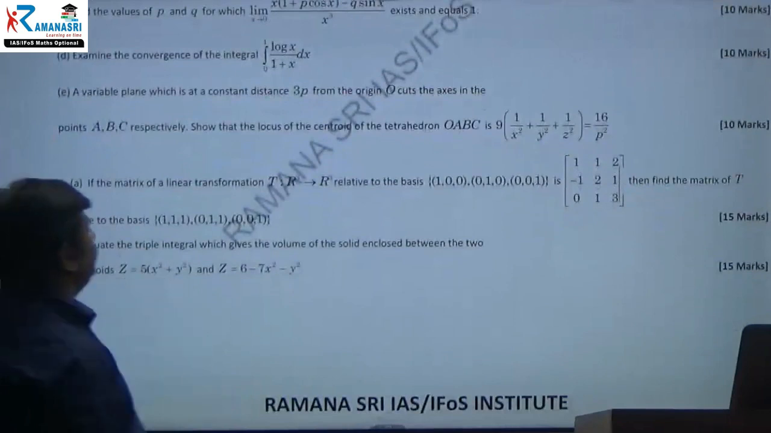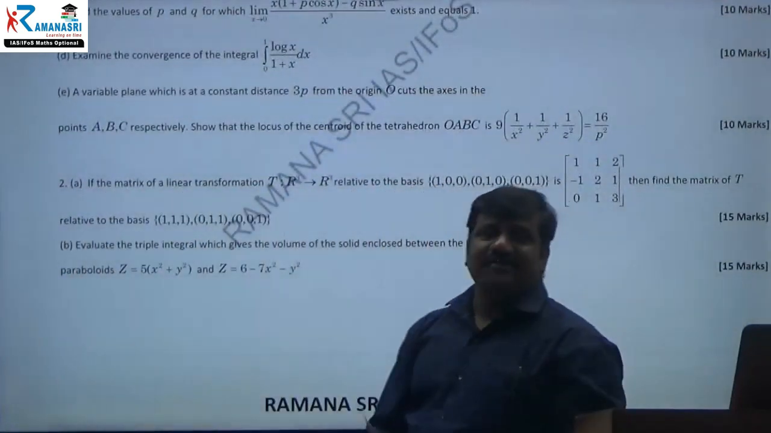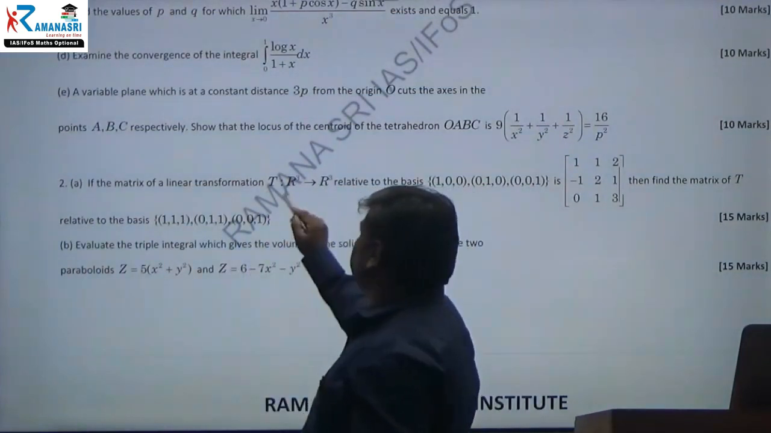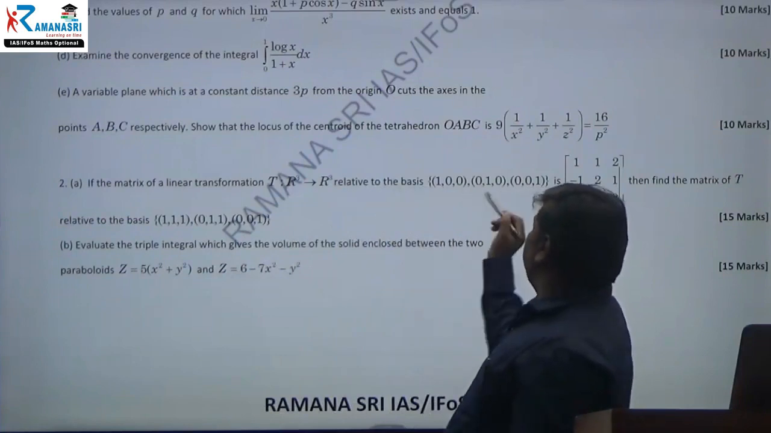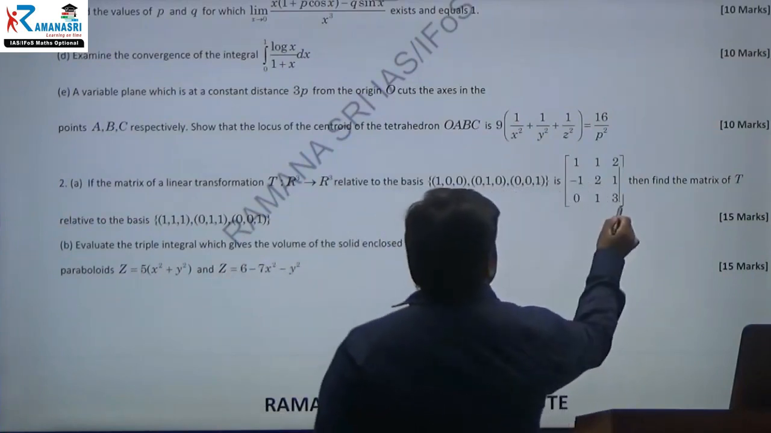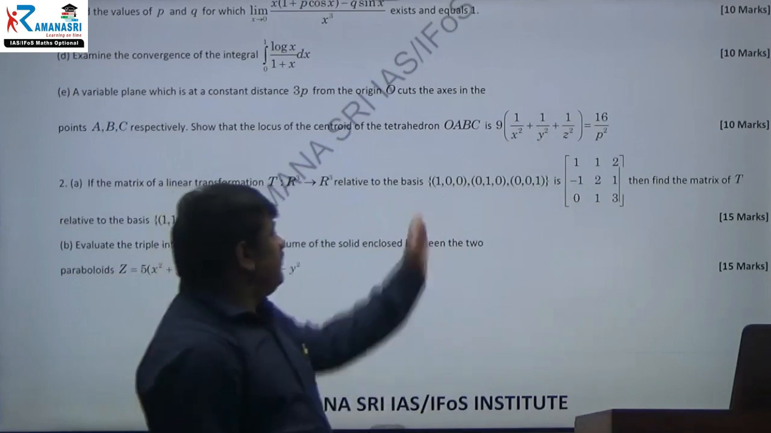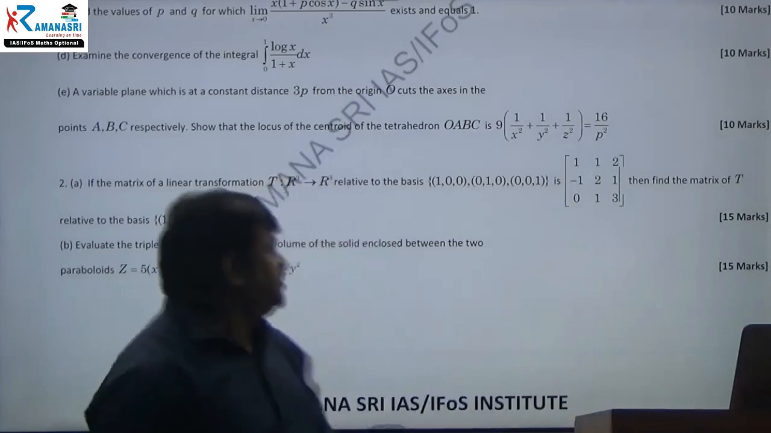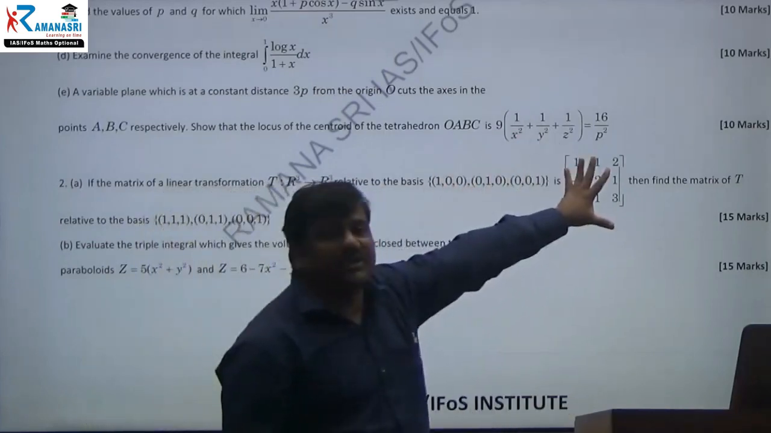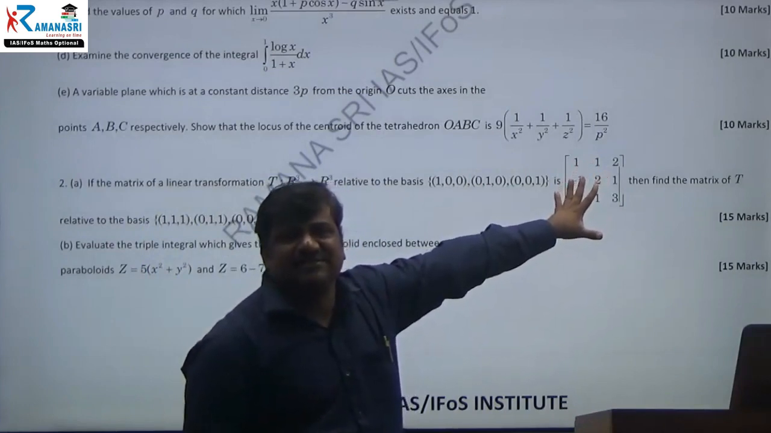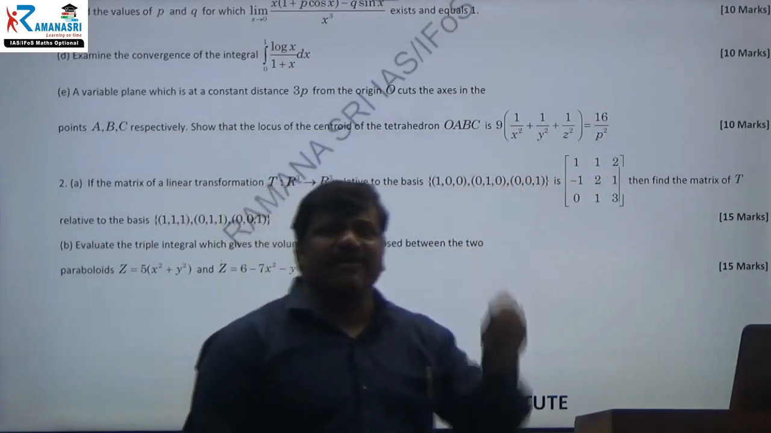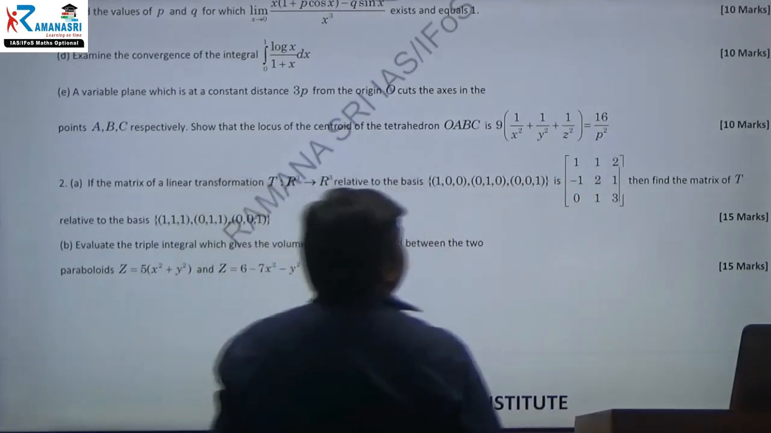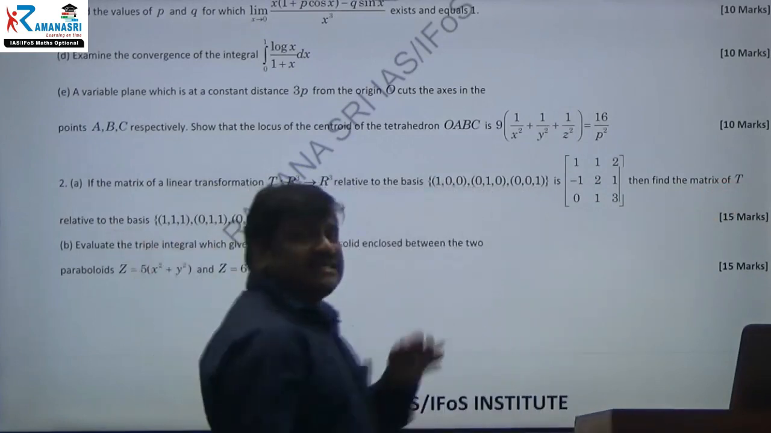Coming to the 2A question. If the MLT, matrix of linear transformation, is defined by T from R cube to R cube, relative to some basis, this is all they have given. They haven't given any formula or any transformation. They have just mentioned some basis. This is the output, T of B, the matrix of the linear transformation with respect to one ordered basis. Are you understanding? They have given this much. Then find the matrix of T.